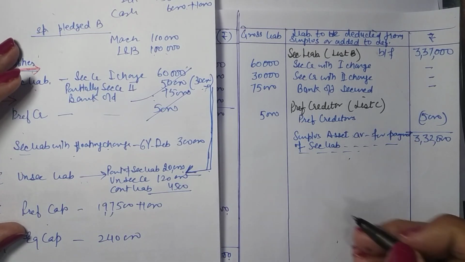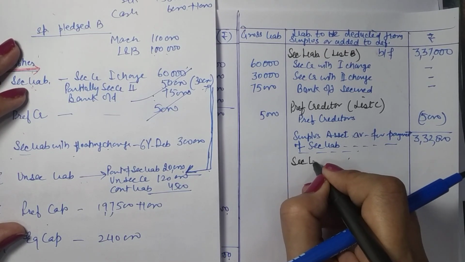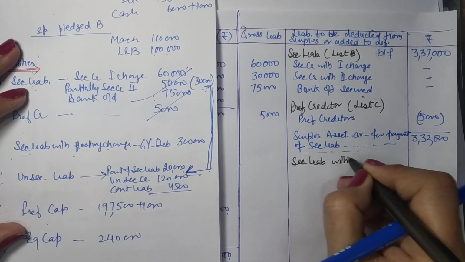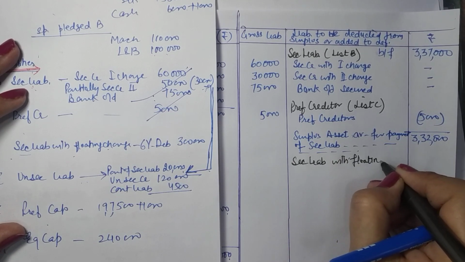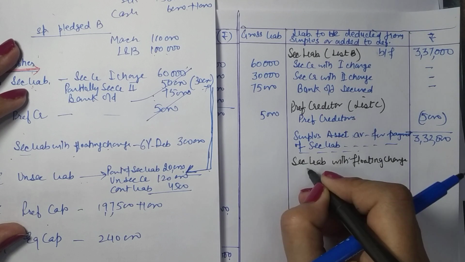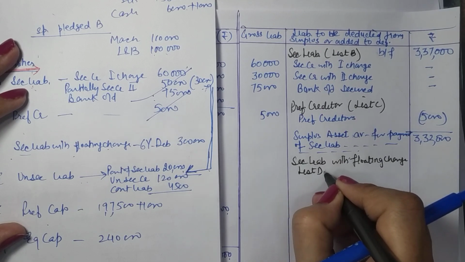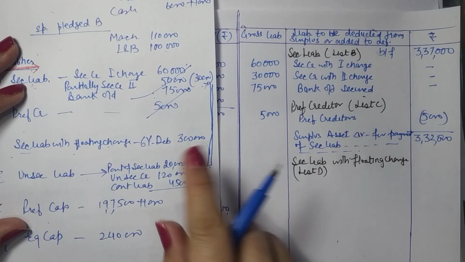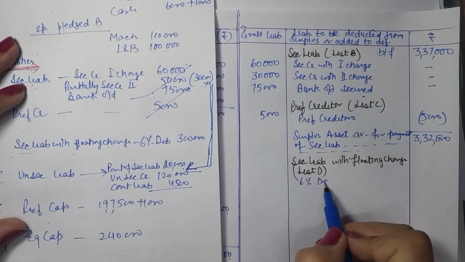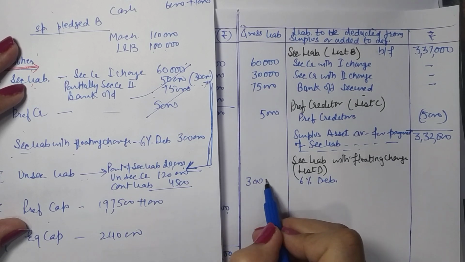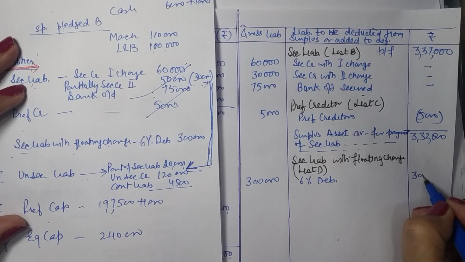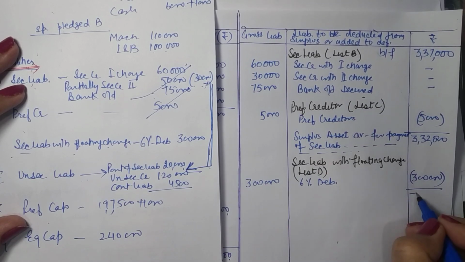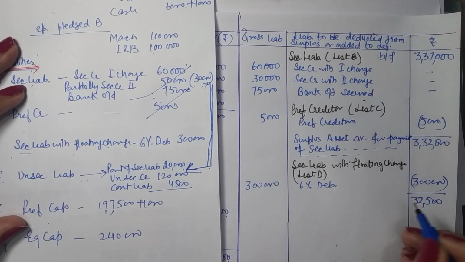Now next category is secured liabilities with floating charge, and this comes under list D. Alright, so this is 6% debentures. So you pay 3 lakh. When you pay 3 lakh, again we are left with surplus of 32,500.